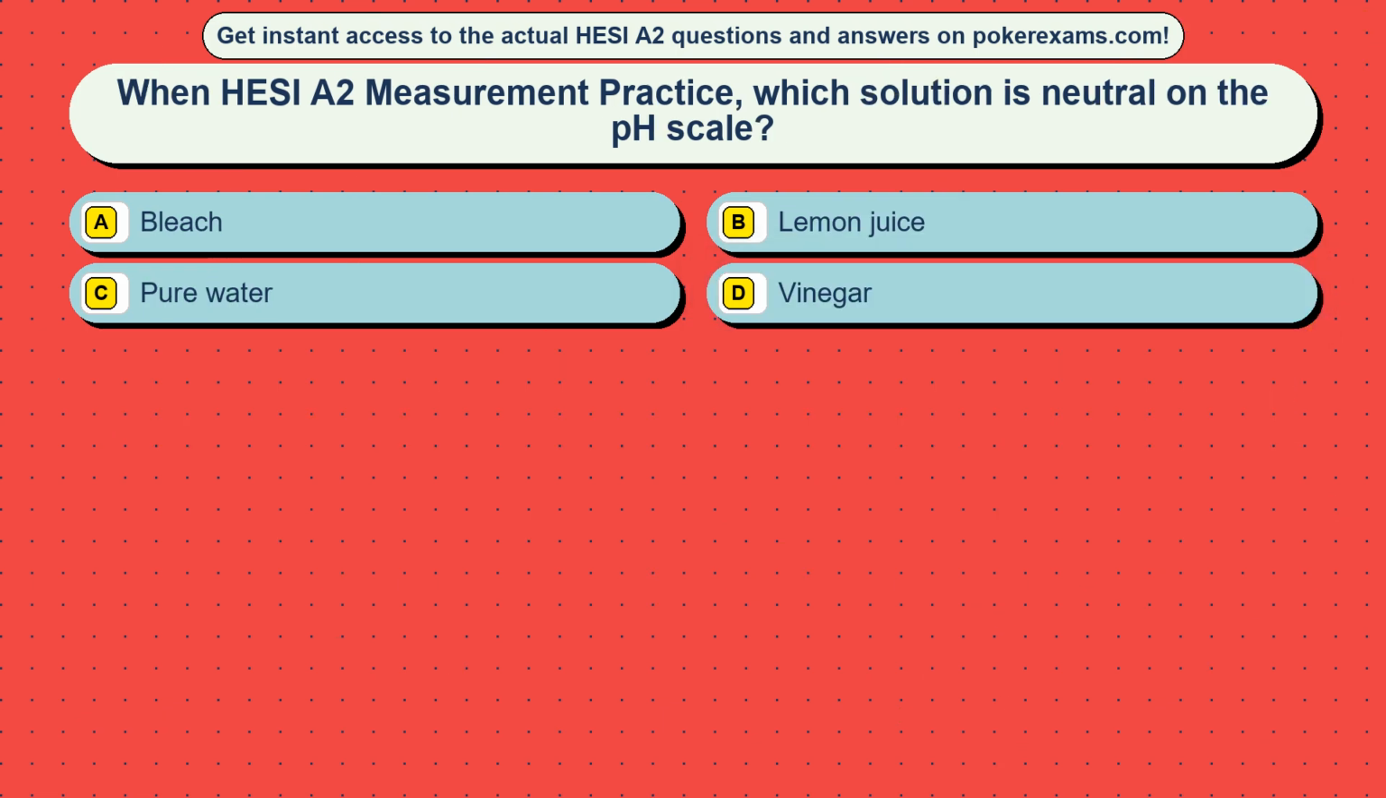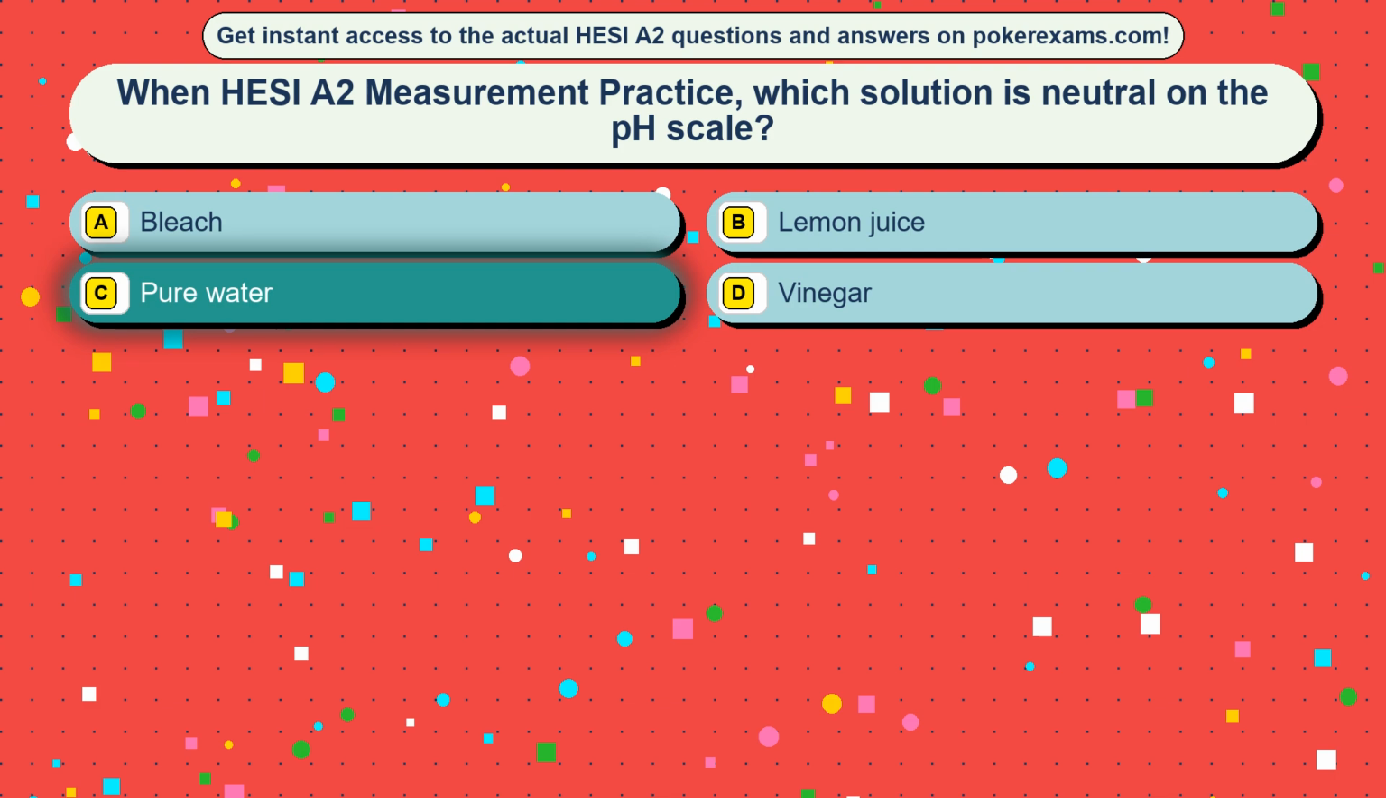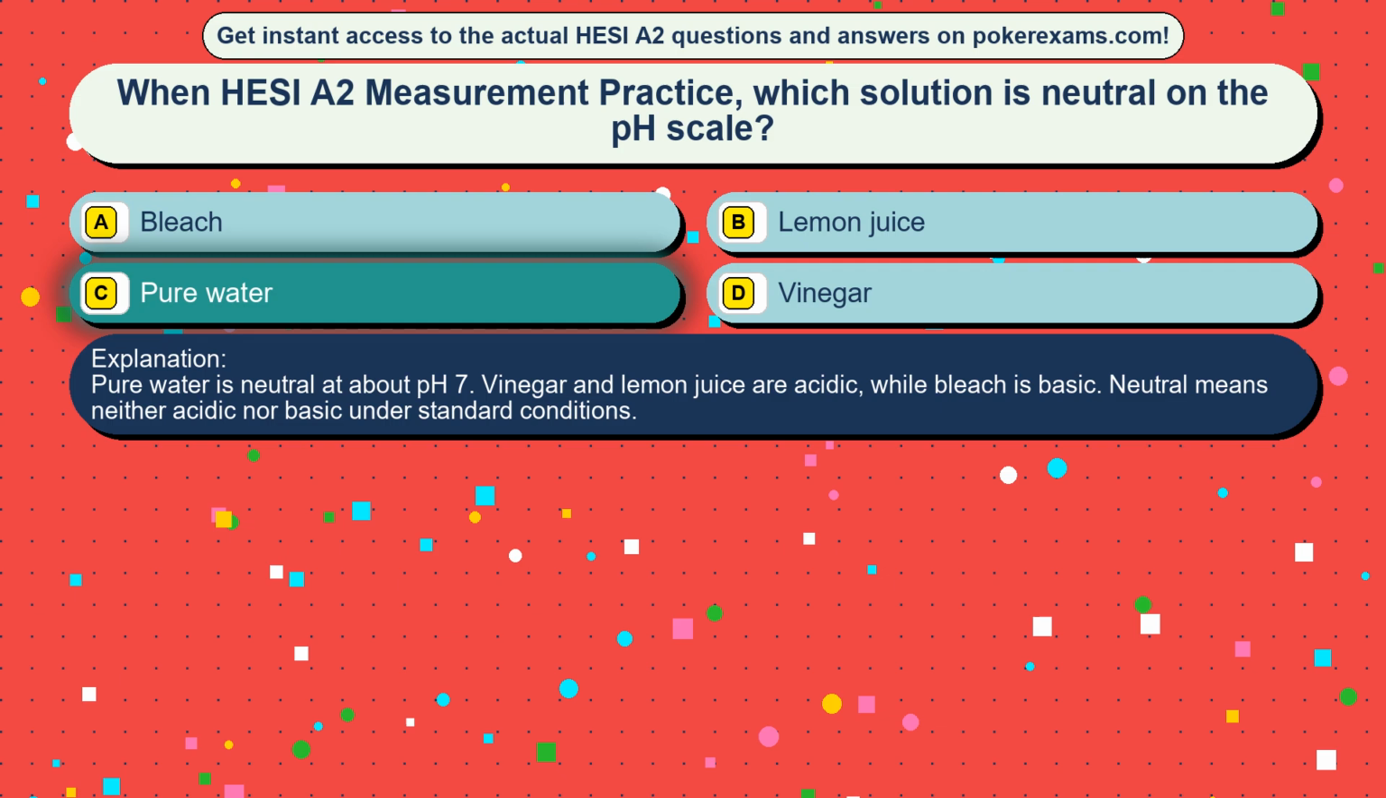Question 19. When HESI A2 measurement practice, which solution is neutral on the pH scale? Option A, bleach. Option B, lemon juice. Option C, pure water. Option D, vinegar. The correct answer is option C, pure water. Pure water is neutral at about pH 7. Vinegar and lemon juice are acidic, while bleach is basic. Neutral means neither acidic nor basic under standard conditions.